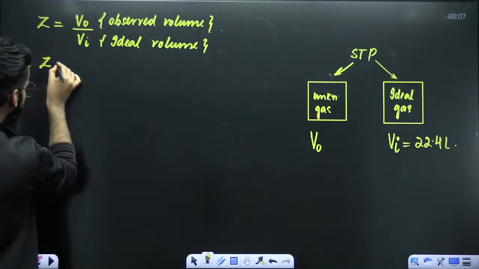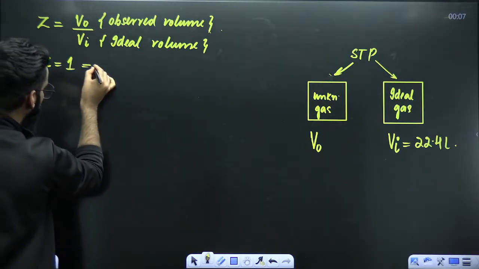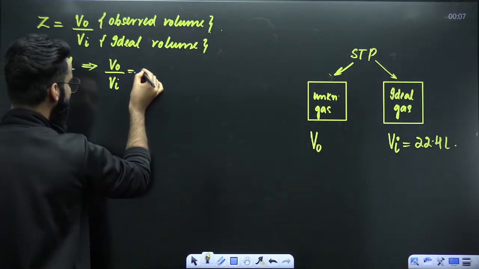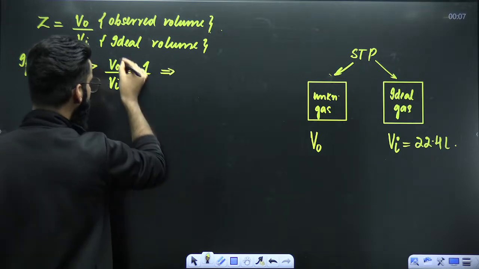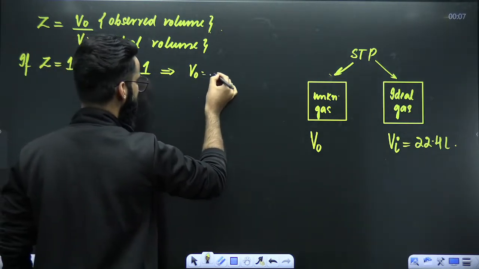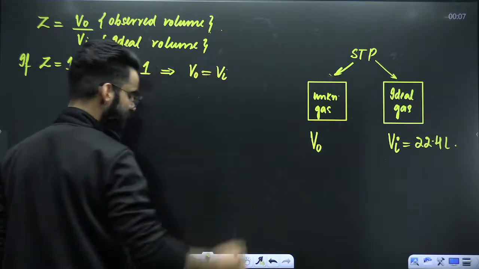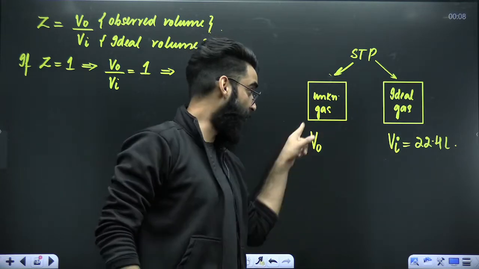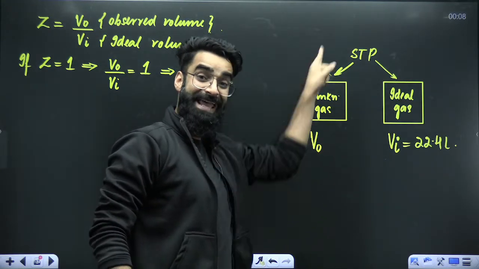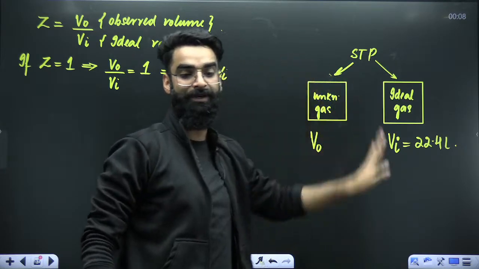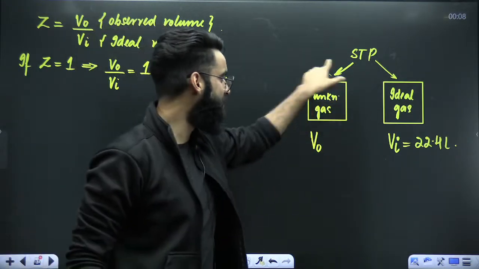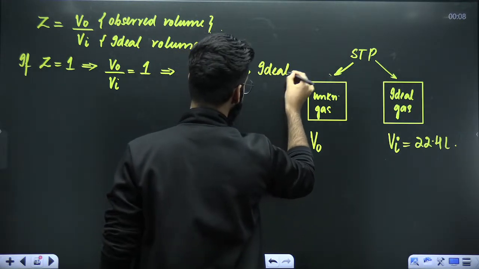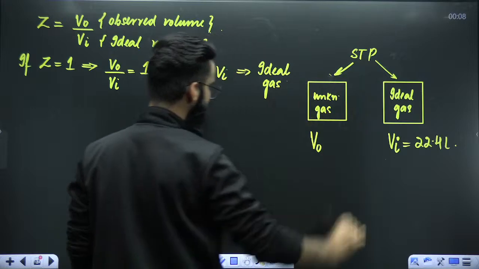If the value of Z for the unknown gas comes out to be 1, that means V naught divided by Vi has come out to be 1. V naught by Vi is 1. That means V naught has to be equal to Vi. If V naught is equal to Vi, that means 1 mole of unknown gas at STP is also occupying the volume of 22.4 liters. Does that mean the unknown gas at that point of time is real or ideal? It is ideal in nature, right?